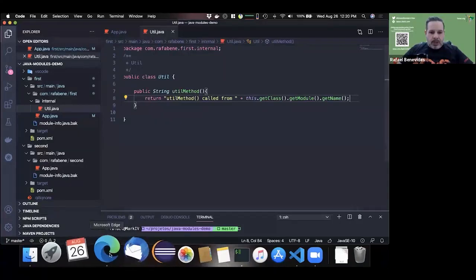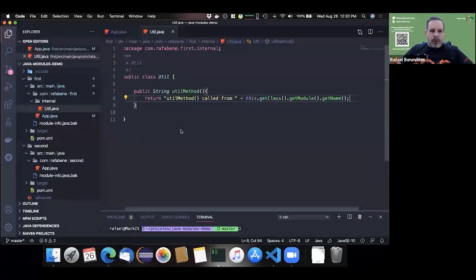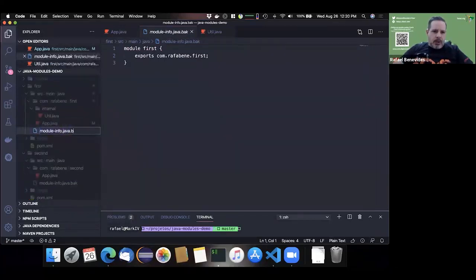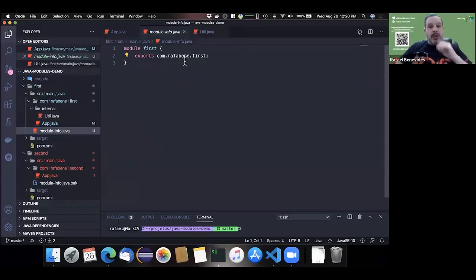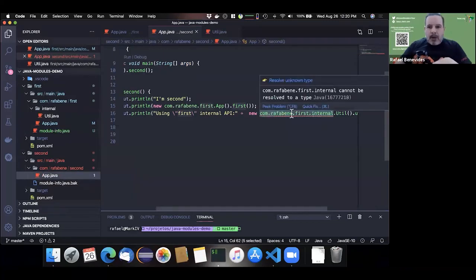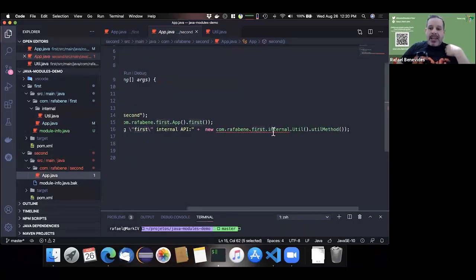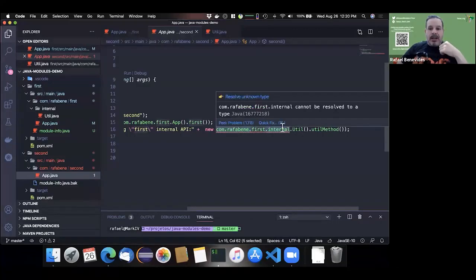Before that, let me show you something. No, let me create the module. Okay, so I'll just rename this as module-info.java. So I'm exporting only com.rafabenavides.first. Note here that at this moment, since I'm just exporting first, my IDE says that in my second project, I cannot use this util class because it is in an internal package, and the internal package is not exported.